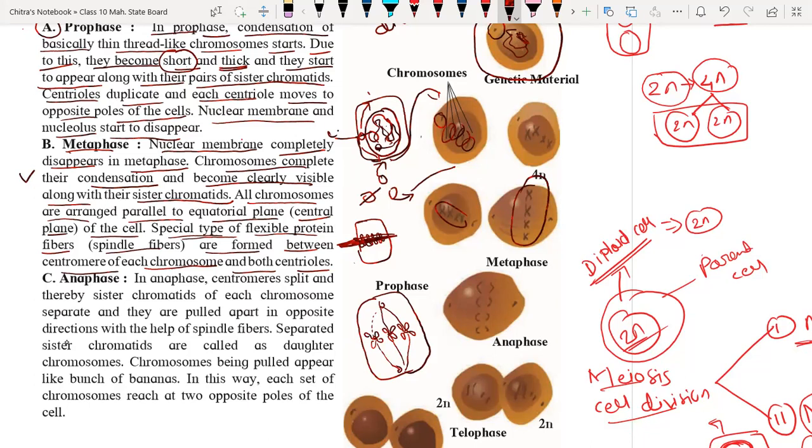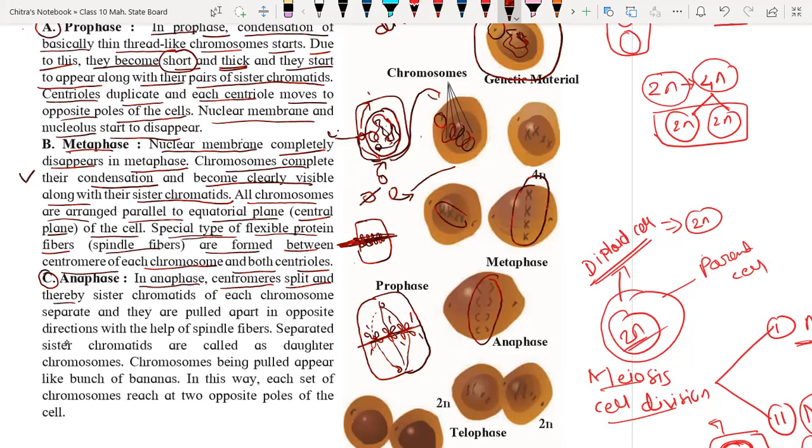Now the next step is called anaphase. In anaphase, the centromere splits. Now the spindle fiber will split the chromosome into two parts like this. The chromosome will break from here, and it will appear like a bunch of pairs of bananas. As you can see here, it will split here, and the chromosomes will get pulled toward the polar end of the cell with the help of the spindle fiber.